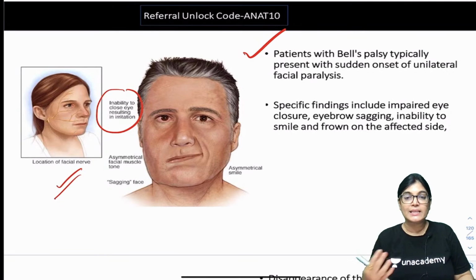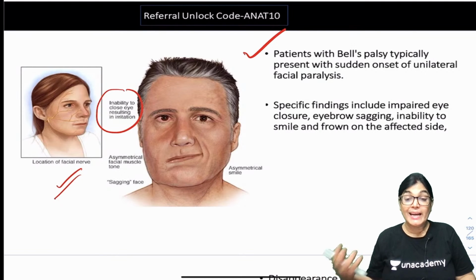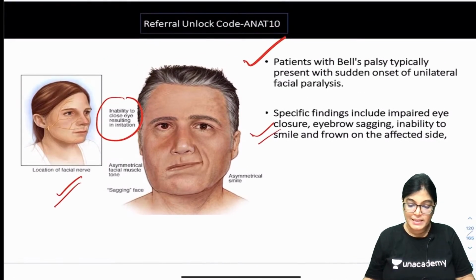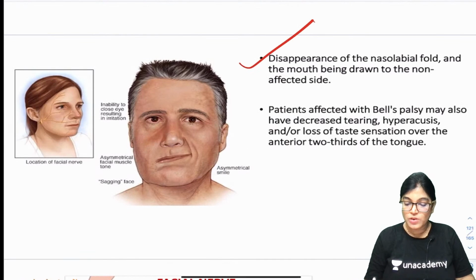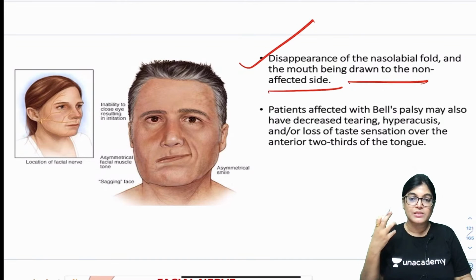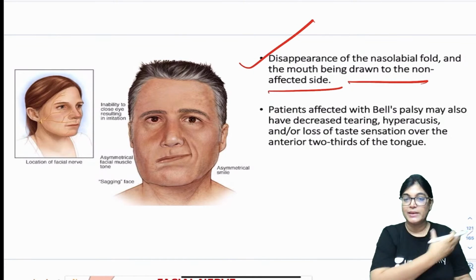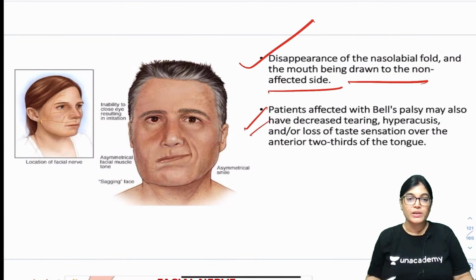So all these signs and symptoms which were mentioned point to a facial nerve injury, that is, injury extracranially, and this will lead to Bell's palsy. Asymmetry of the face, these are all features of Bell's palsy. Disappearance of the nasolabial fold and the mouth is drawn. So when one side of the face, the ipsilateral side, is paralyzed, the face will move to the other side, the contralateral side, and this is seen in Bell's palsy.